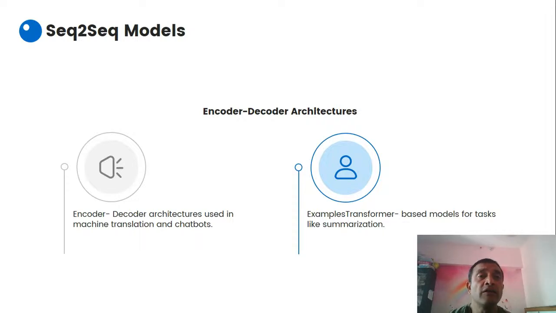There are different vendors and companies, like Wati, maybe you have heard of Haptik or Interakt, and a lot of other companies that help with AI-powered chatbot creation here, right? An example of a transformer-based model for tasks like summarization: maybe you can look at Google NotebookLM, right?